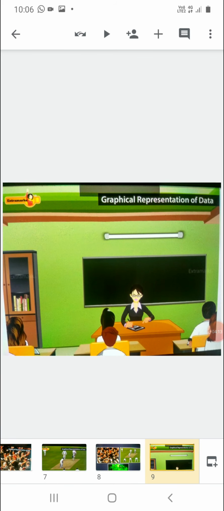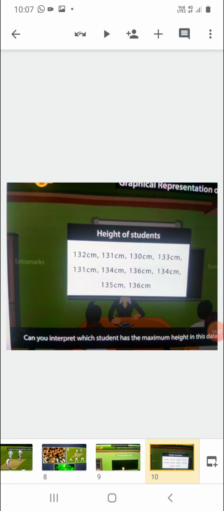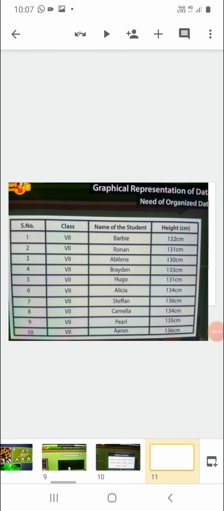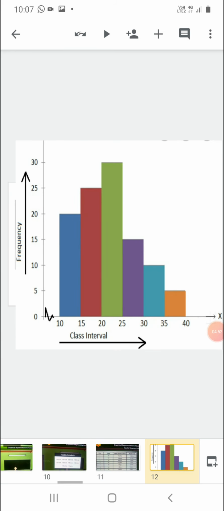One more practical application I'm presenting in front of you. As I'm your teacher, I'll give you a task to collect the information about the height of your classmates. So you have collected the height of 10 students. Dear students, can you interpret which student has the maximum height in this data? It will become quite difficult. So for that, we will convert this data into tabular form, means table form, so that we will easily get the names, and in front of the names, we can categorize their height. So this is one more example.